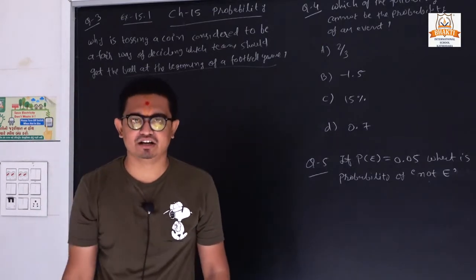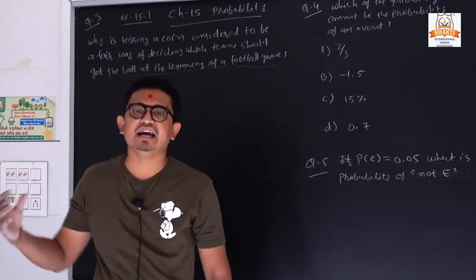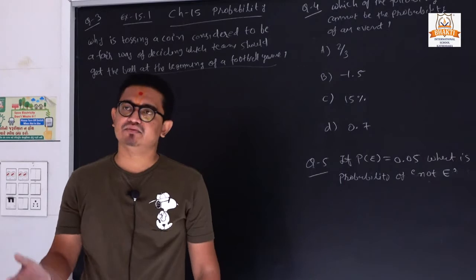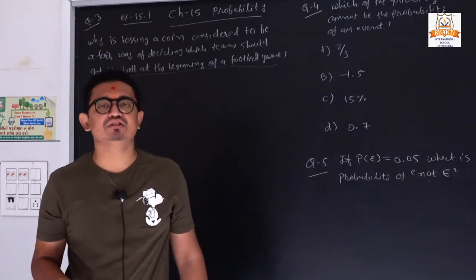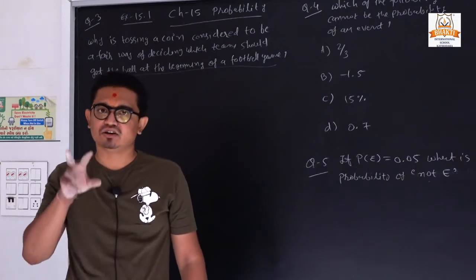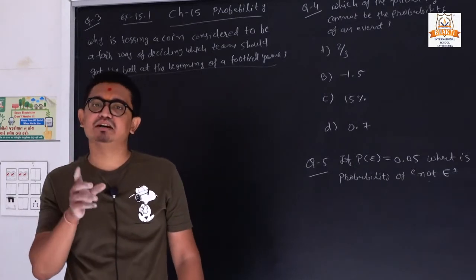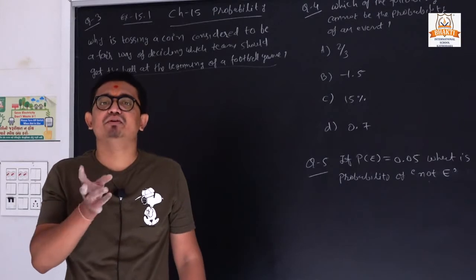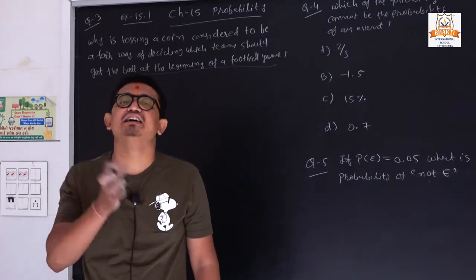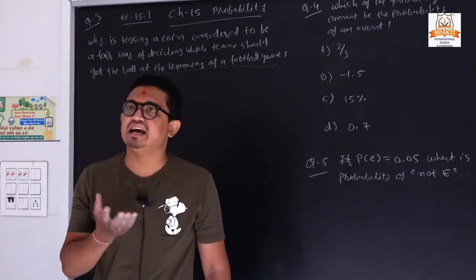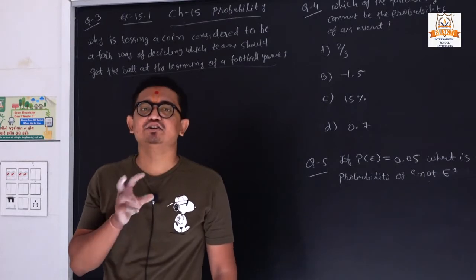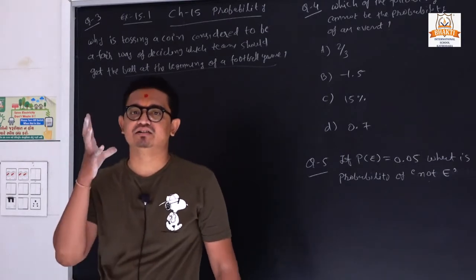if I am tossing a coin and suppose team A wins, they get the ball first, and if I lose the toss, what happens? The opposite team gets the ball. Clear? So it has a 50% possibility, both have the same equally likely outcome. So this is a fair event. Clear? In any game, if we have two teams, they toss a coin. Clear?